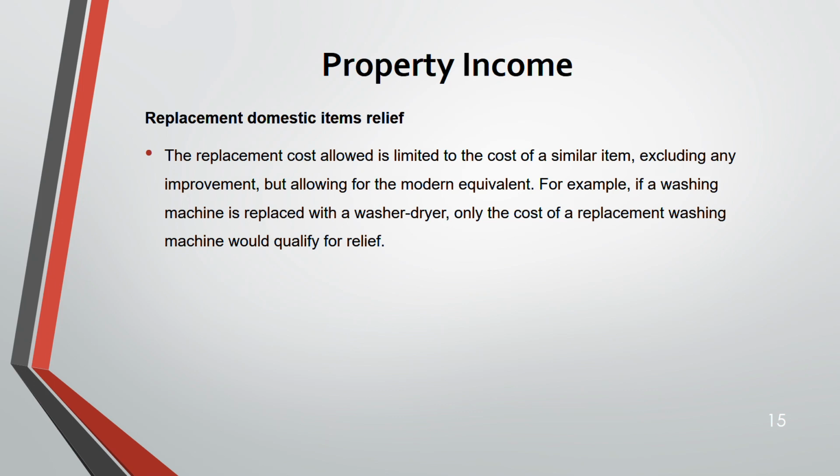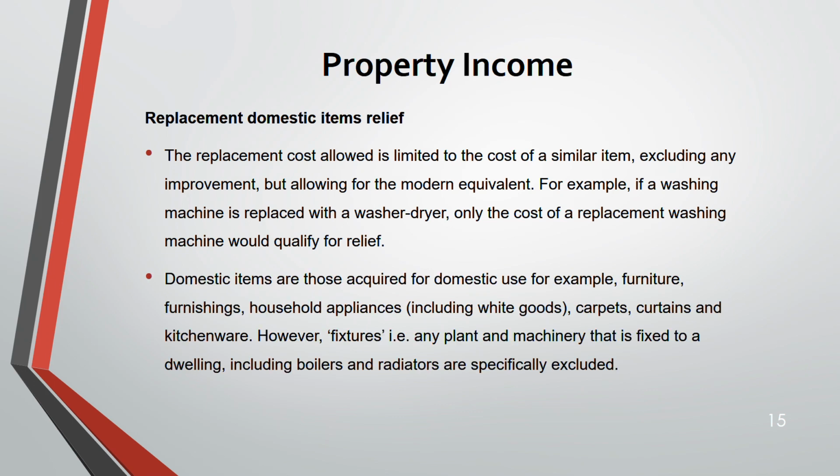Obviously in the modern equivalent there would be some additional feature to the replacement which was not there in the old. So the cost of that modern equivalent would be taken into account. Let's say a washing machine. You are replacing a washing machine with a washer dryer. So only the cost of the replacement washing machine would qualify for this relief. Definitely you'll understand this with questions.